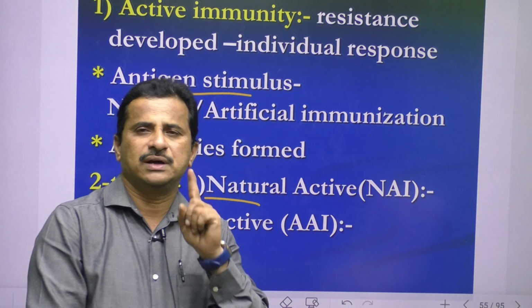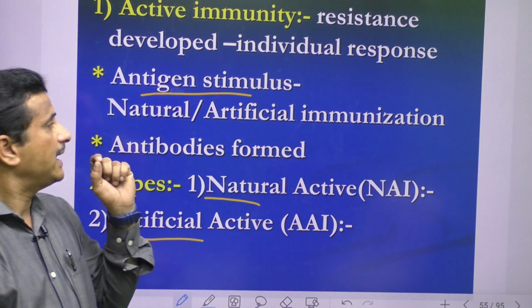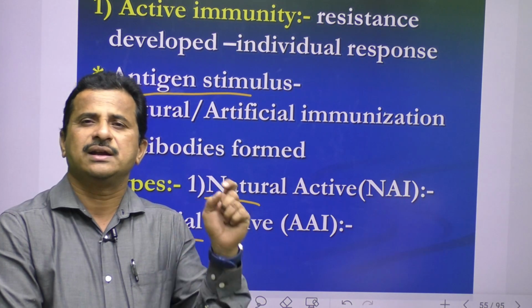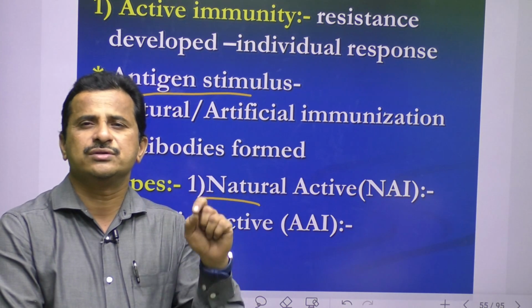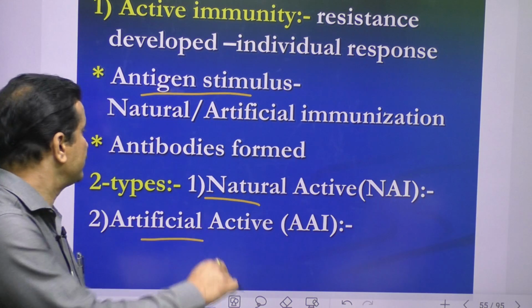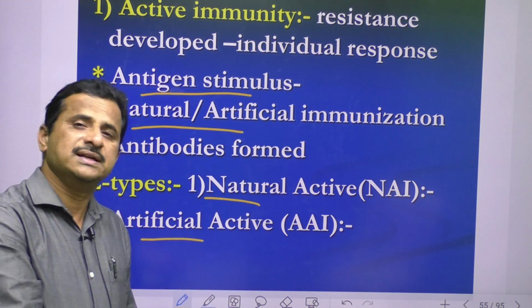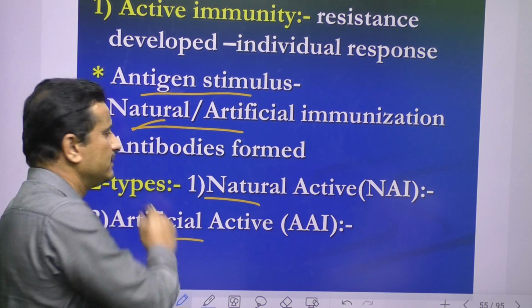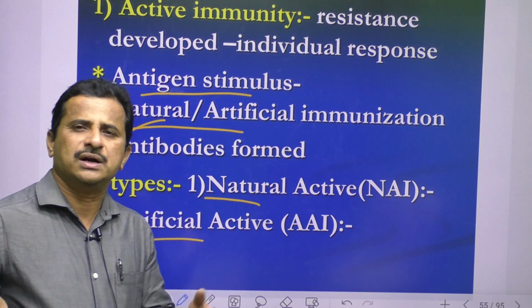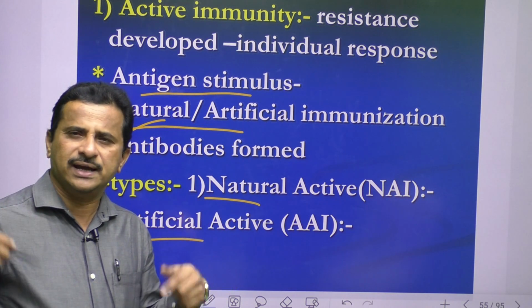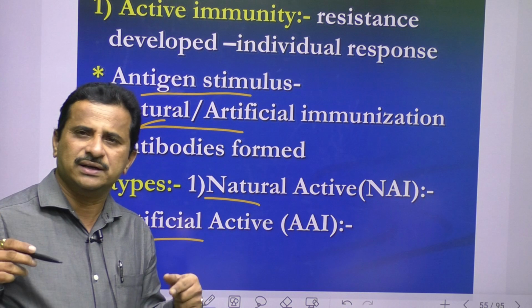So remember one important point: in active immunity, antigens enter our body. In response to this, our body produces antibodies. So antigen stimulus is present. These antigens enter naturally. Natural means through the water, droplet infection, inhaling of contaminated air, so by different methods.